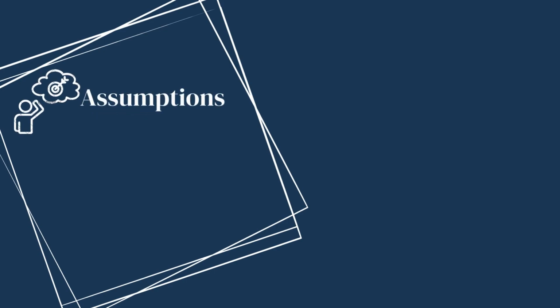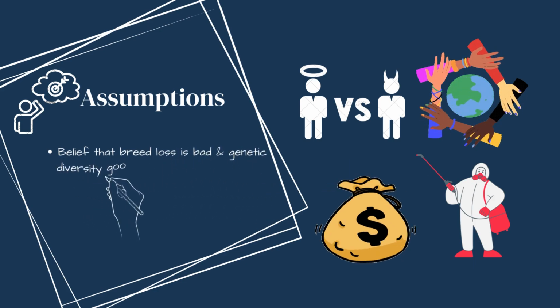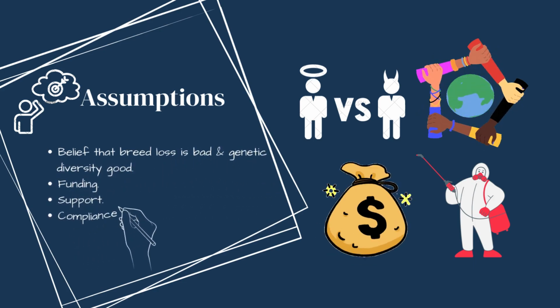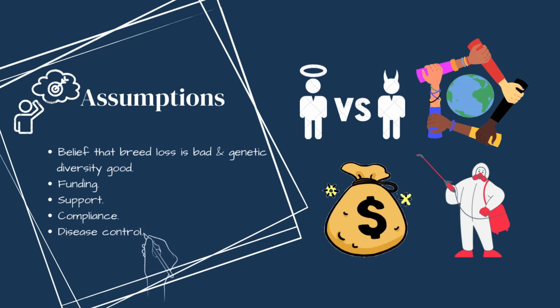The assumptions necessary to achieve the outcomes include the idea that genetic diversity is a good thing, while breed loss is bad. We are assuming that funding will be provided and that there is support from vets as well as the public, and that they are willing to enable this change and comply with it. We are also assuming that there are parameters in place for disease control.